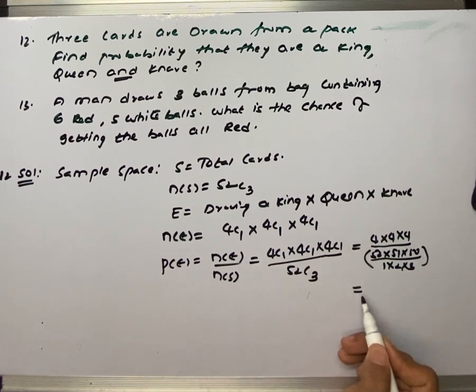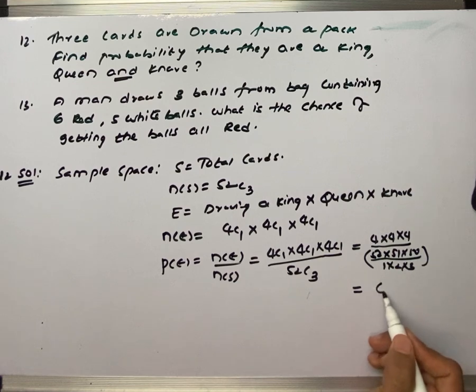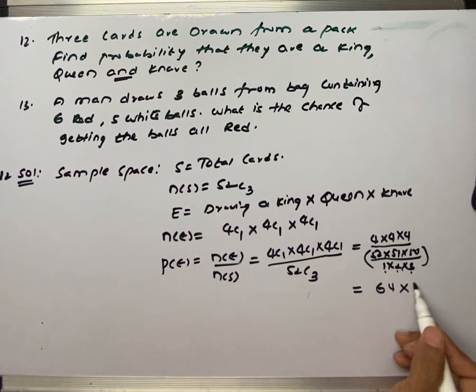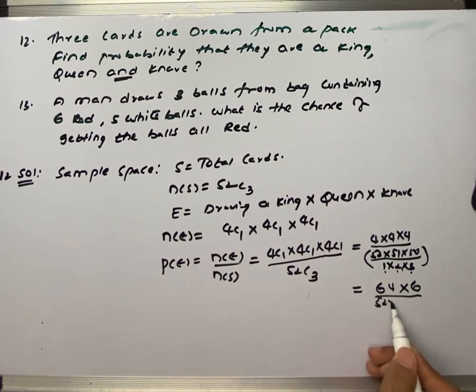Now if you are good in calculation, you can calculate 4 fours are 16, 16 fours are 64, into the 1 2 3, the 6 comes to the numerator, divided by 52 into 51 into 50. Multiply both of them and leave the answer here.